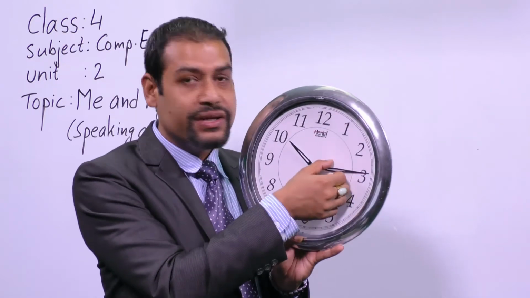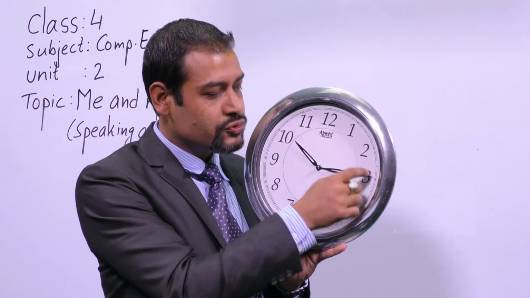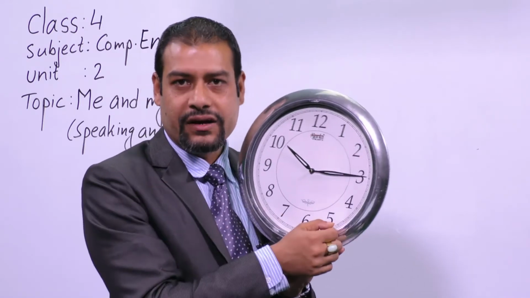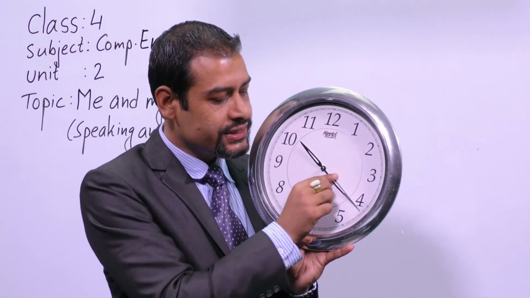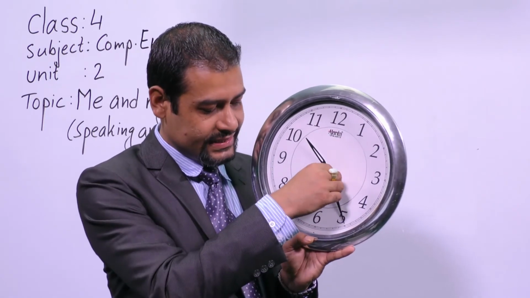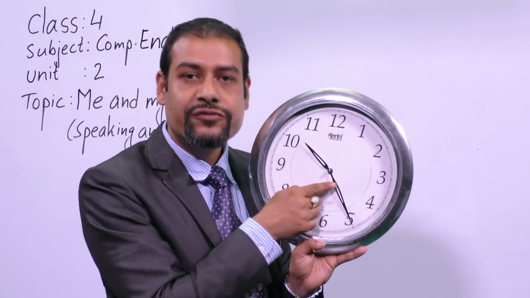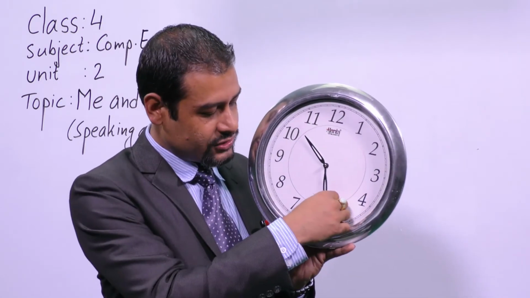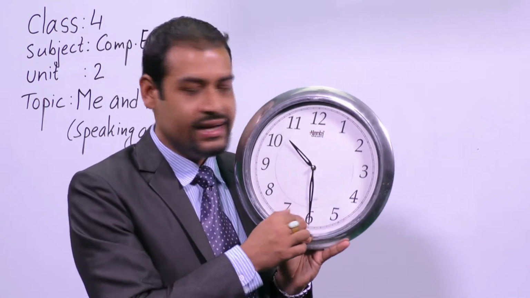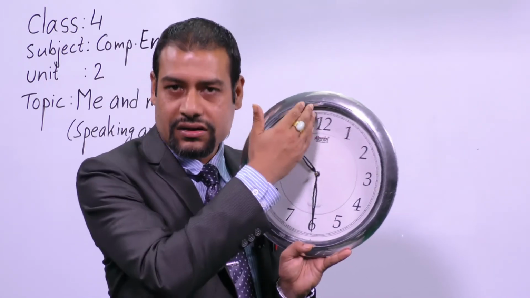So if this minute hand from 12 comes to 15, this 3, it means it is a quarter, okay? And if it goes here, then it becomes 20 minutes. And if it goes like this, then it becomes 25 minutes, okay? And if it comes to number 6, then it becomes 30 minutes, okay? Now it becomes half of the clock, okay?